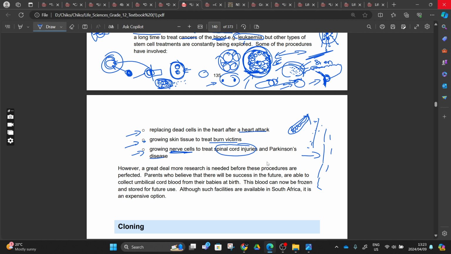Parents who believe it will be a success in future are able to collect umbilical cord blood from their babies at birth. The blood can be frozen and stored for future use. Although such facilities are available in South Africa, it is an expensive option.